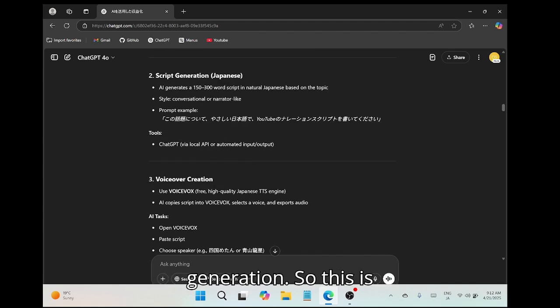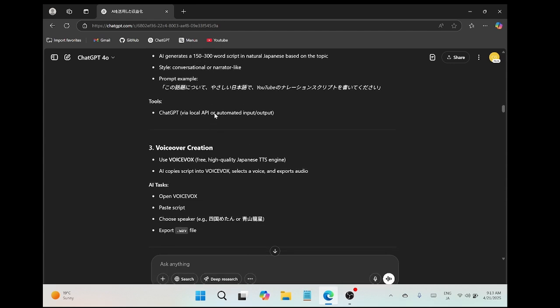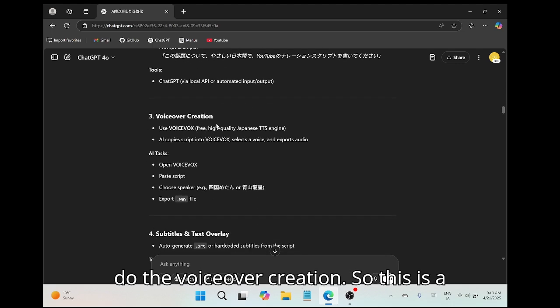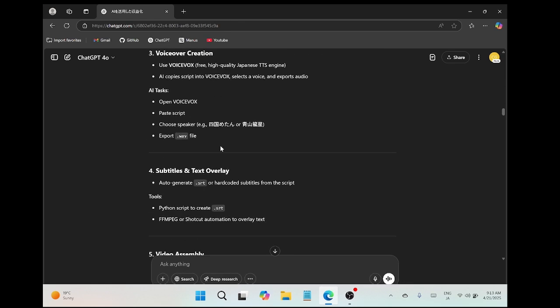All right, script generation. So this is automatically generated by ChatGPT, okay, from the topic. So we just have to use the API key and the API from Python to use ChatGPT. And of course, ChatGPT itself is going to tell me how to do that. The voiceover creation, so this is VOICEVOX, and I think I possibly need to install this, but it should be fine.